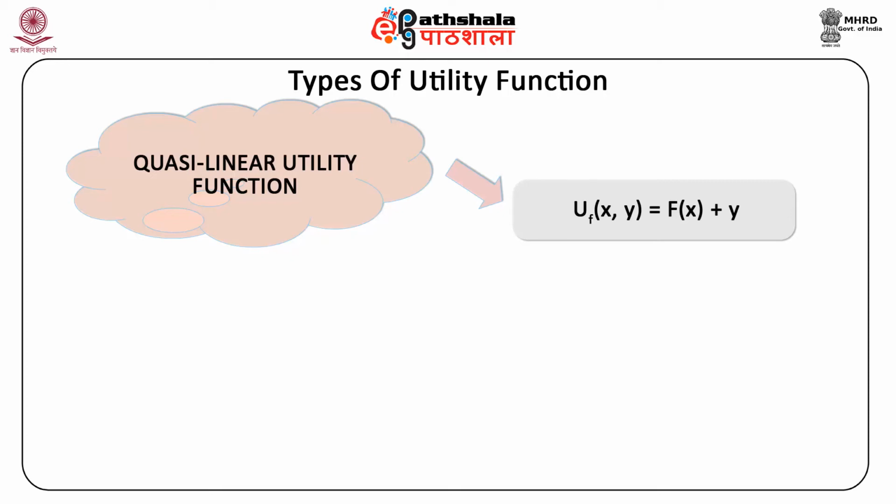The function UF of x, y is linear in y. In these functions, the utility function is linear in one good, but possibly non-linear in another. Hence the name quasi-linear utility, which means partly linear utility.